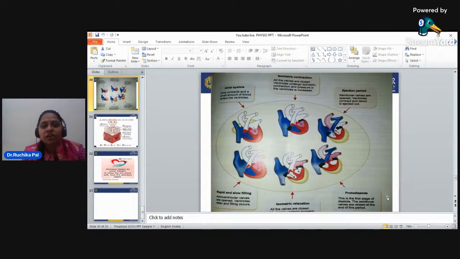Protodiastole is the first stage of diastole. The semilunar valves are closed at the end of this period. So you can see the different stages of the heart's functions, in which the blood is ejected, how the blood is filling, how the blood gets oxygenated, and how the blood will travel throughout the body.